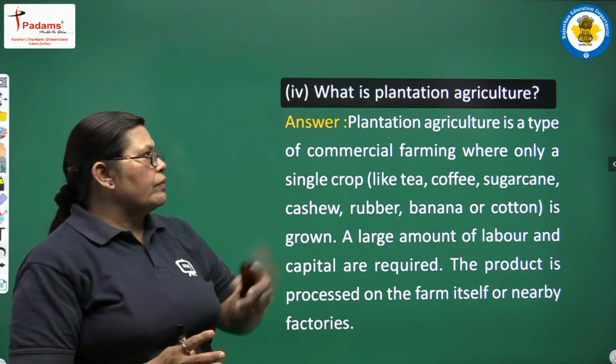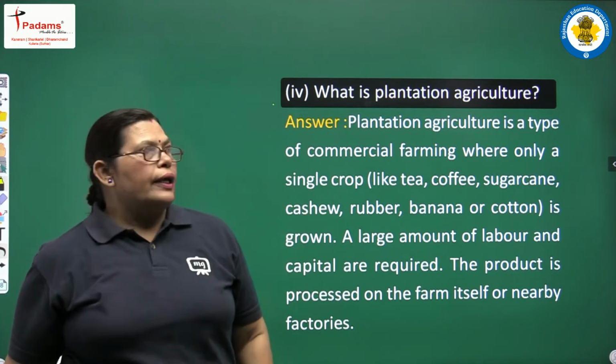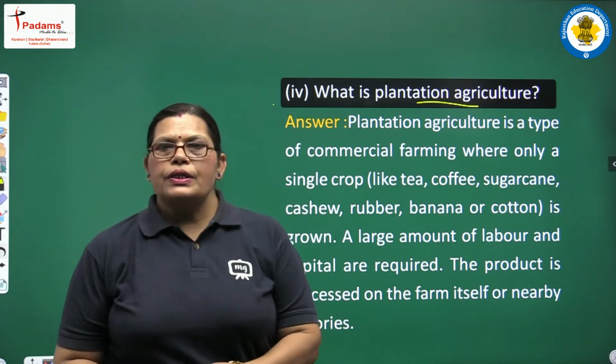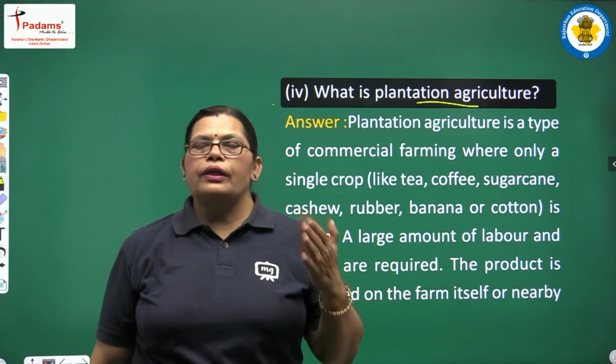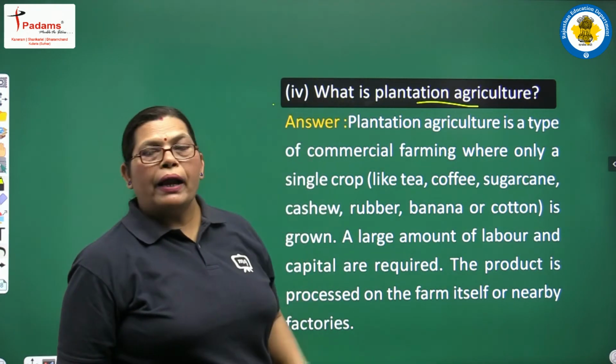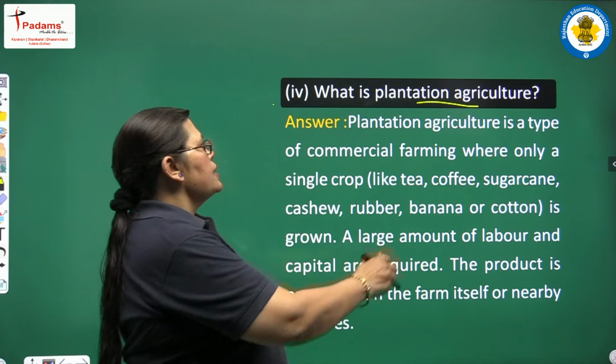Here we are taking our next question. What is plantation agriculture? We had discussed some plantations such as tea, coffee, banana, and others also. So, what is plantation agriculture?